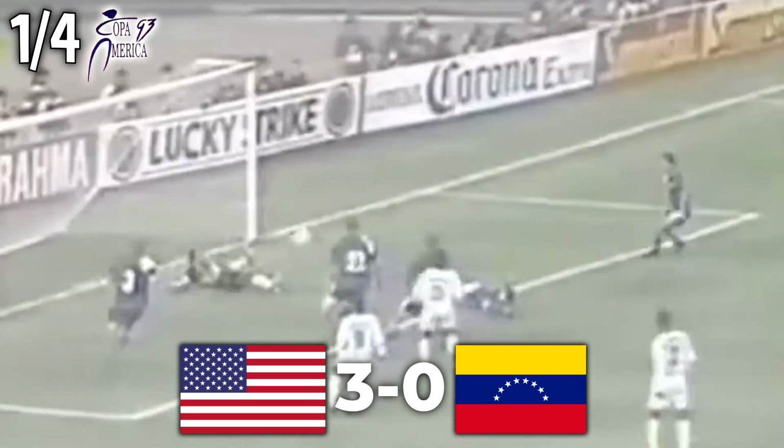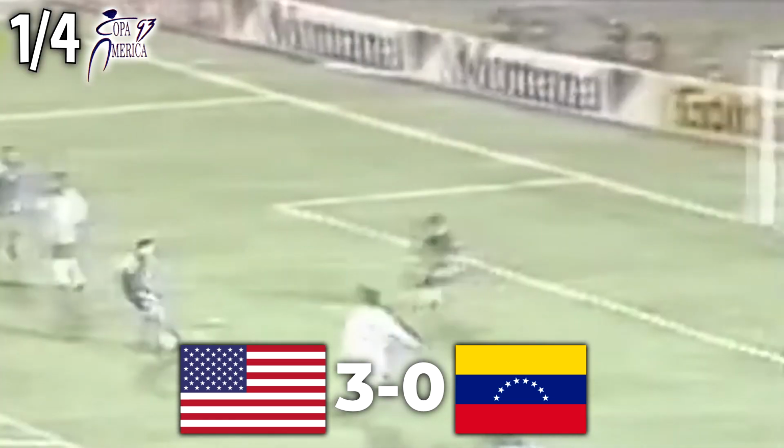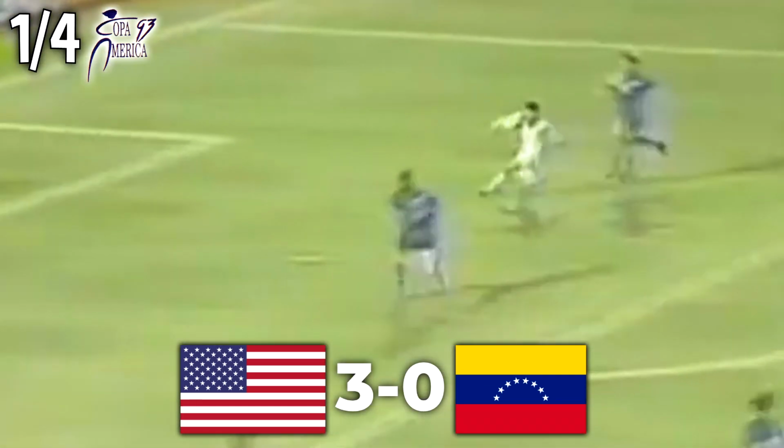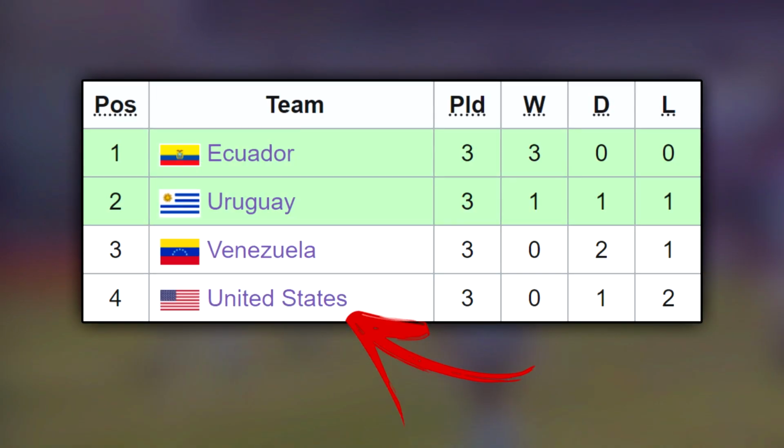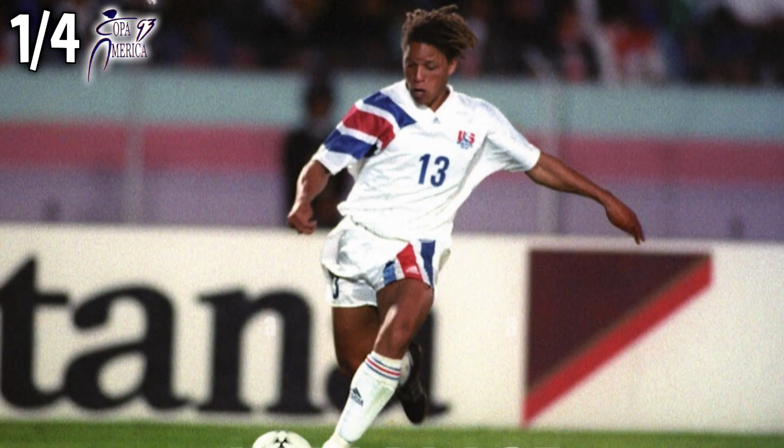They just had to win against Venezuela. So they went all in and scored 3 goals. Yes, 3-0, a perfect match. But in the second half, Venezuela also started scoring, and with a goal in the 89th minute, they equalized. So without winning a single game, the United States was eliminated, finishing in 12th place.